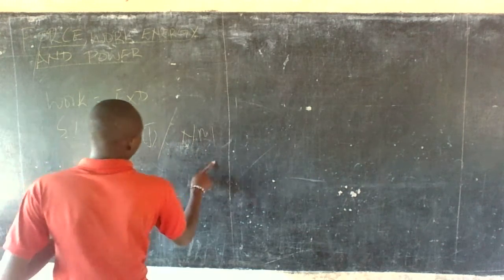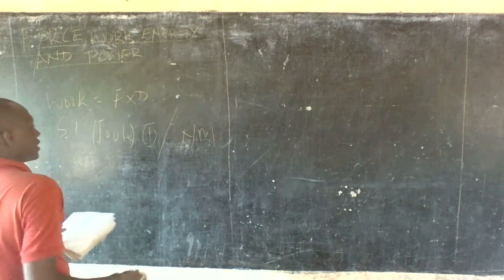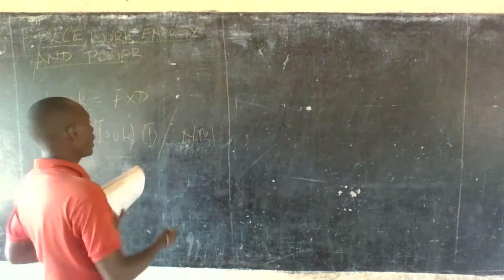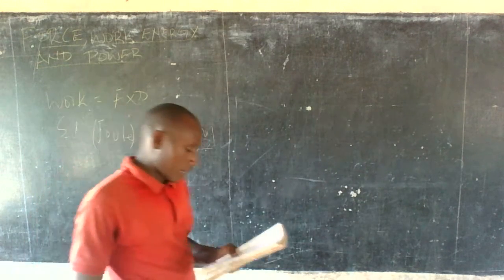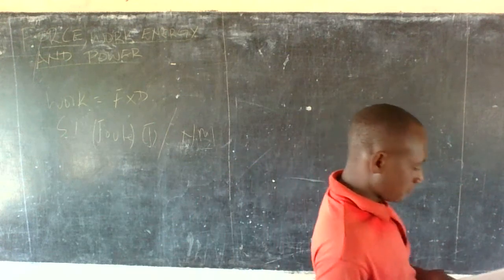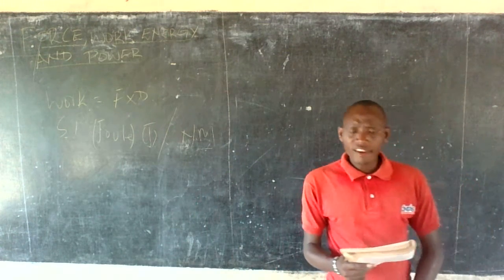So the other SI unit of work is the Newton meter, because force is measured in Newtons and distance in meters. Newton meter. So here you have an example.